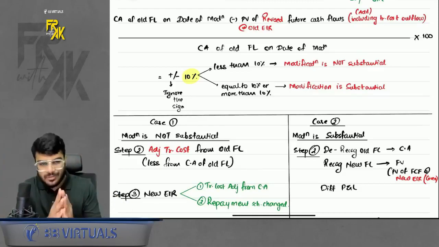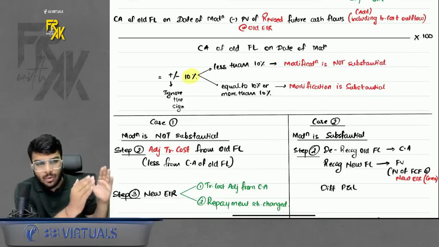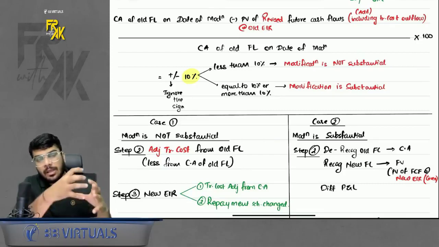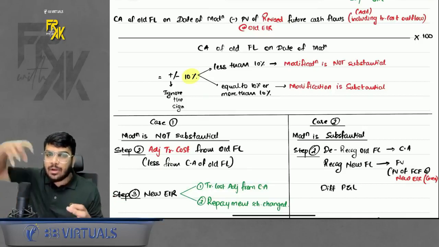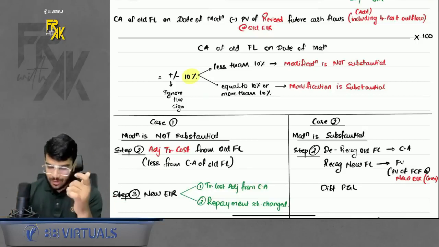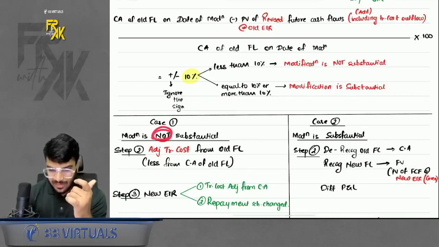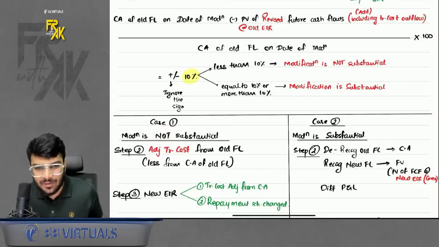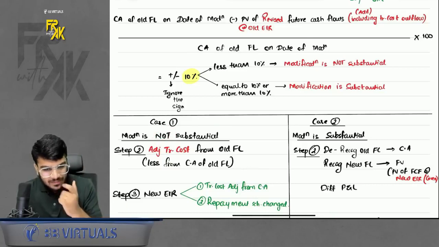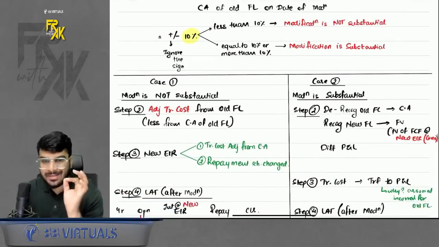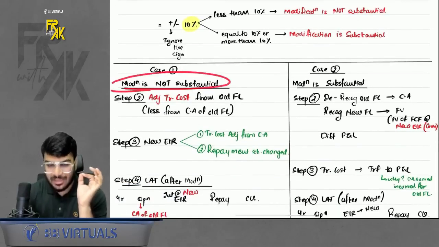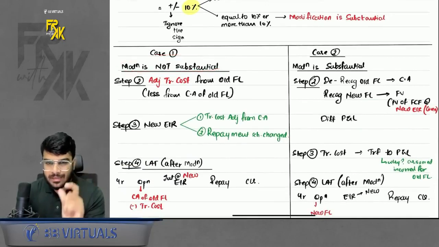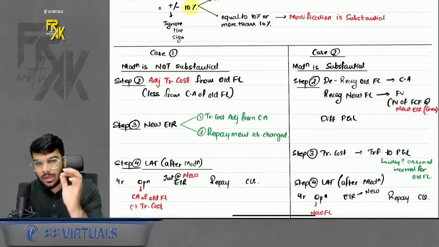Of course, when the modification is not substantial, it is better to adjust in the old financial liability itself because it is a minor modification. Here it also says the same thing: when the modification is not substantial, whatever adjustment you are doing, do it in the old loan itself.